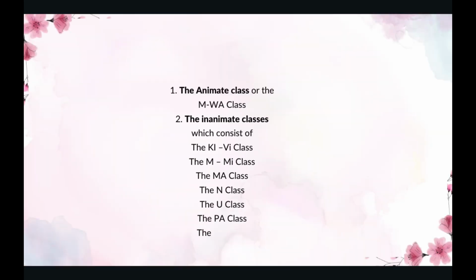Number 1. The animate class, which is called the m-wa class, and you might meet others who call it the a-wa class. And the second one is the inanimate class, which consists of the ki-vi class, the m-mi class, the ma class, the n class, the u class, the pa class, and the ku class. This is as follows.